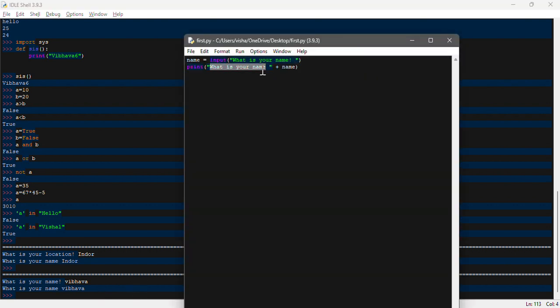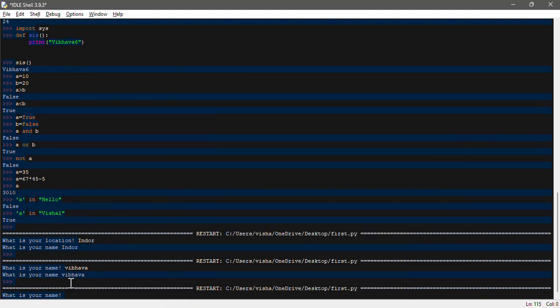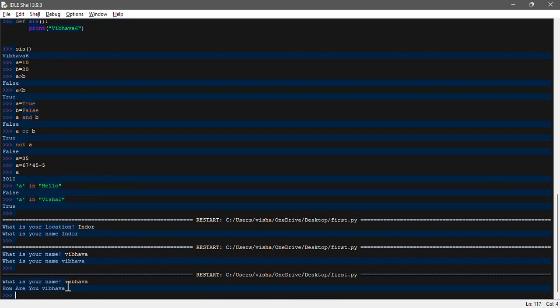So if I change this to something meaningful, like how are you, save it and run this again. Let's see. This way it will make more sense for a user to understand. It states user input Vibhava and how are you Vibhava. So this way you can combine different things in the programming language.